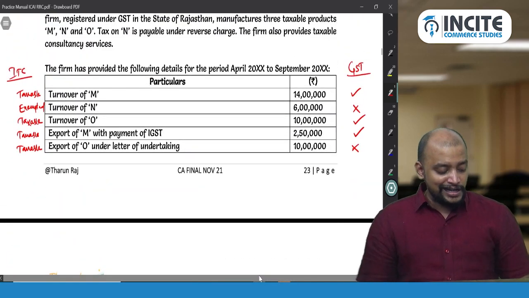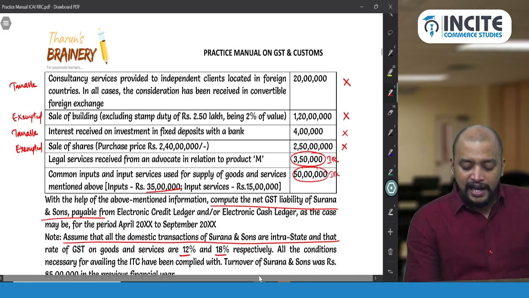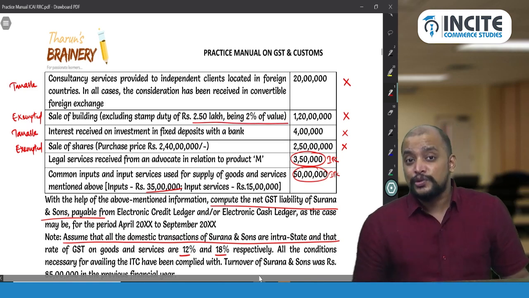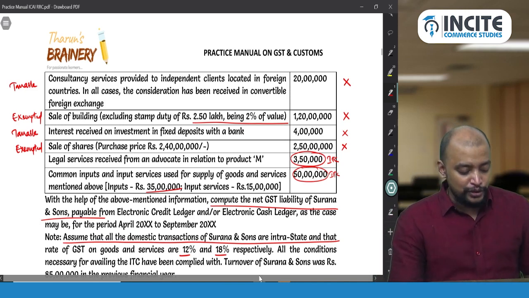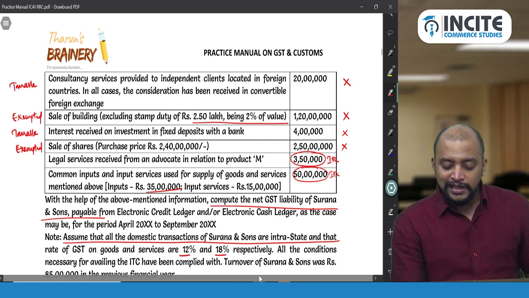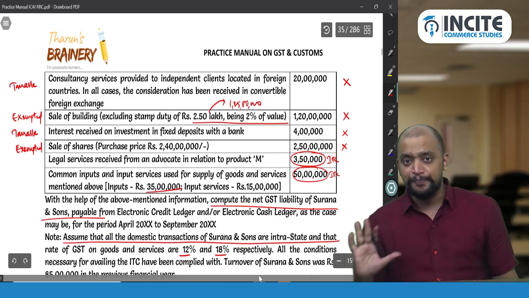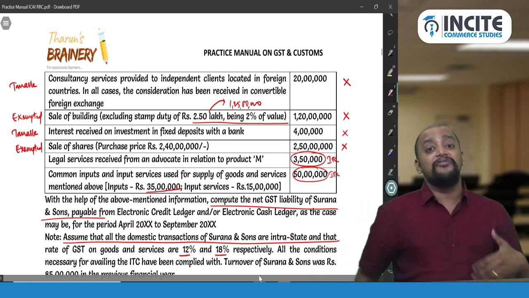So what is the exempted turnover? First see here: sale of building excluding stamp duty, 2.5 lakhs being 2% of the value. What our intelligent students will do is take 1 crore 20 lakhs. No, 1 crore 20 lakhs should not be taken. We should take the stamp duty value. What is that stamp duty value? 2% is 2,50,000, so 2,50,000 is 2%, which means what will be 100%? 1 crore 25 lakhs. So the stamp duty value of 1 crore 25 lakhs only should be taken. That is a mistake we generally make: we take 1 crore 20 lakhs. We should not take 1 crore 20 lakhs, we should take 1 crore 25 lakhs.